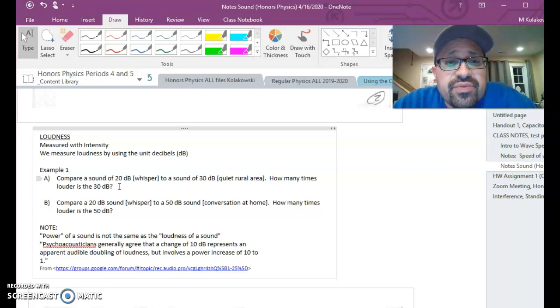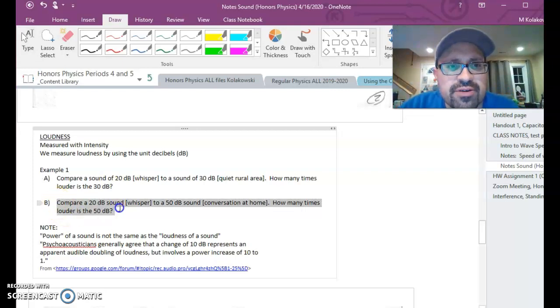However, the quiet rural area is 10 times as intense, 10 times as powerful in terms of the sound wave, but it's only really about, to our ears, roughly speaking, a doubling in loudness, okay?